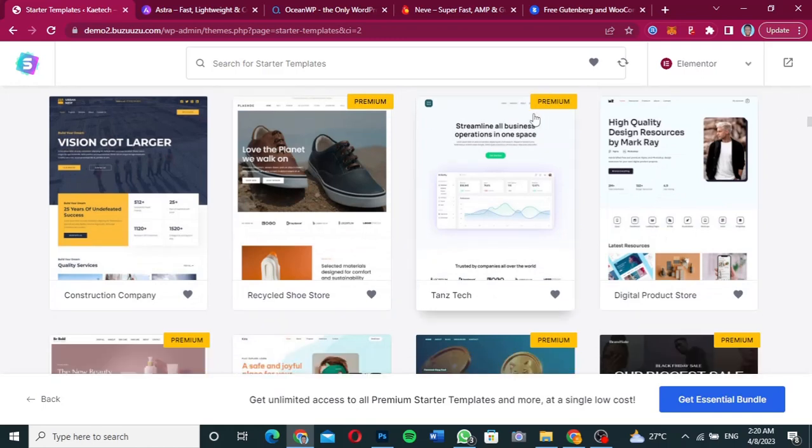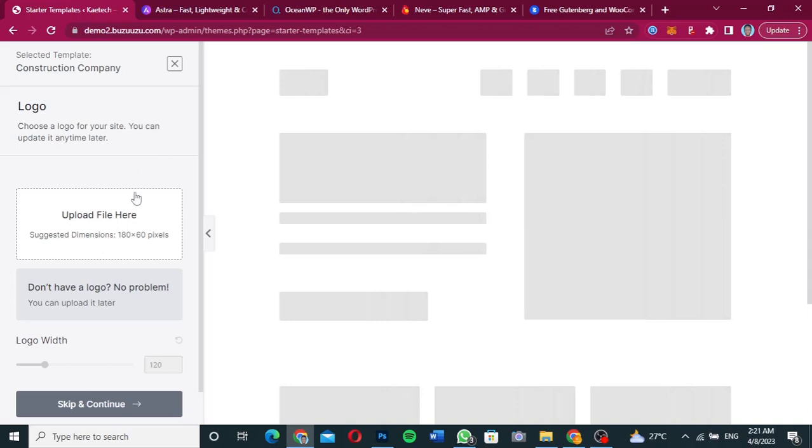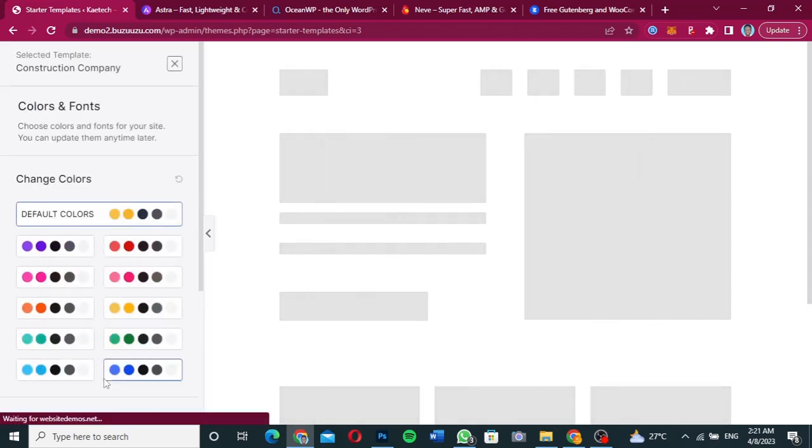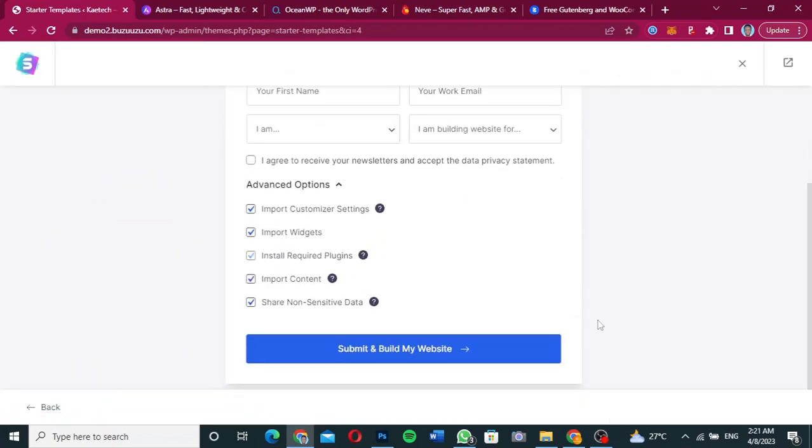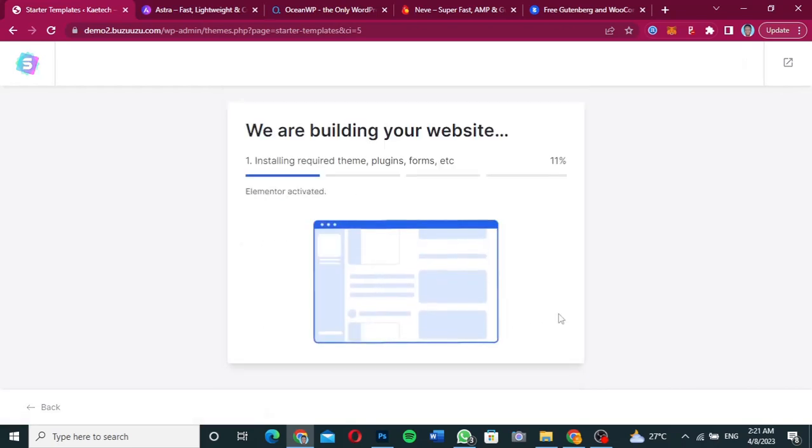You choose the one that you think is okay for you to be able to use. Let's say I want to choose this construction company over here. I can just go ahead and click on it, and just like the way we did the Cadence theme, we can upload our logo and all the other things, or we can just click on skip and continue. So I'm going to skip everything and continue. It will import everything for us, the required plugins and other stuff. So we're going to submit and then build it.